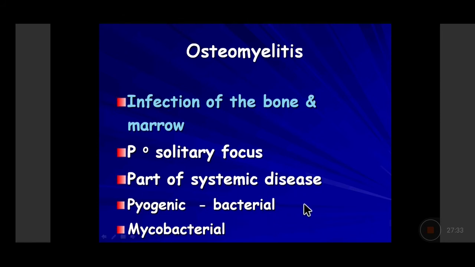So the signs of acute inflammation, which are rubor, tumor, dolor, calor, which is redness, increased heat, loss of function, pain, and systemic effects of acute inflammation with systemic fever, increase in acute phase reactants, neutrophilia in the peripheral blood, increased total leukocyte count. So all these features would be seen in acute pyogenic or bacterial osteomyelitis.